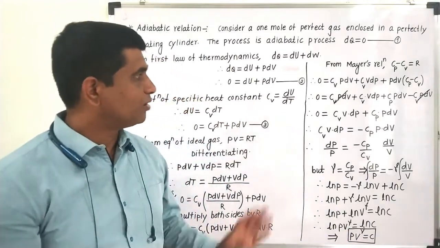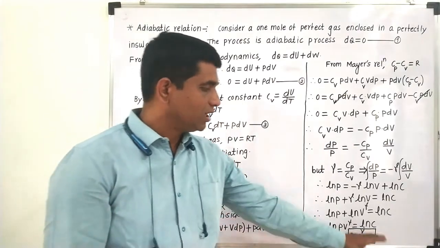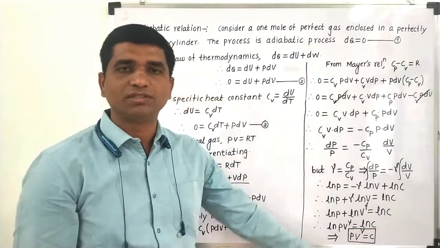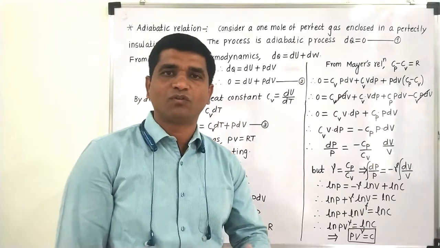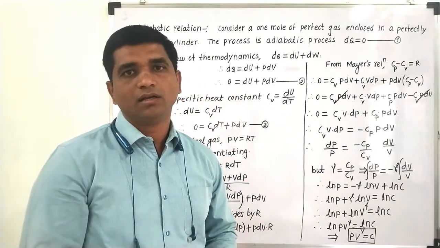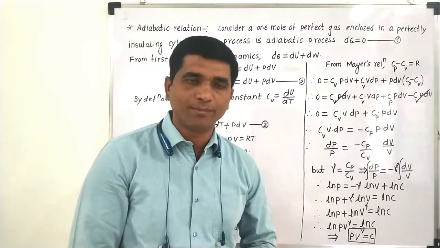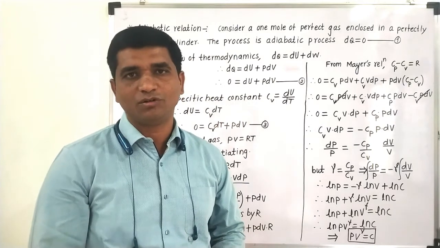I hope you have understood the process, how to derive this PV raised to gamma is equal to constant, which is nothing but an adiabatic relation for any system which follows the adiabatic expansion or compression curve. So you have to remember this equation, PV raised to gamma is equal to constant.